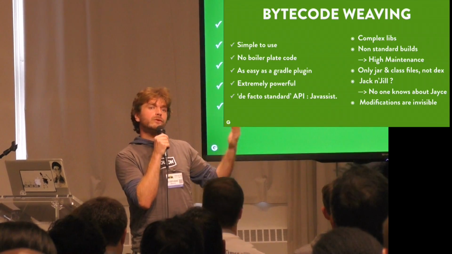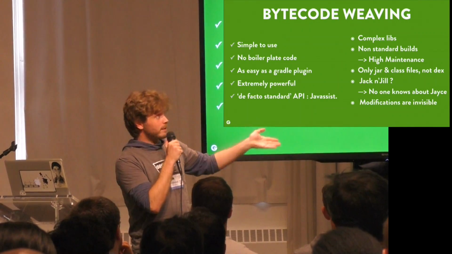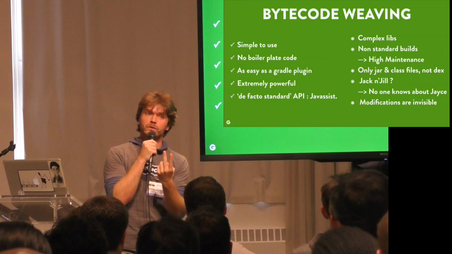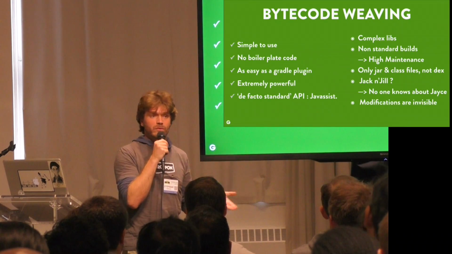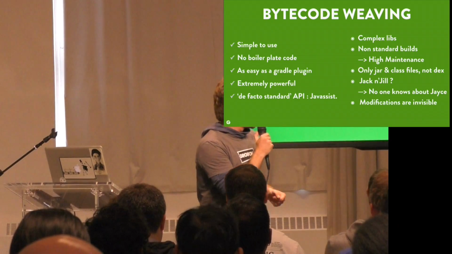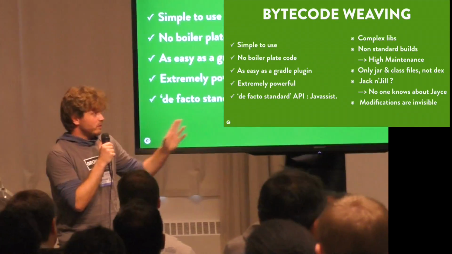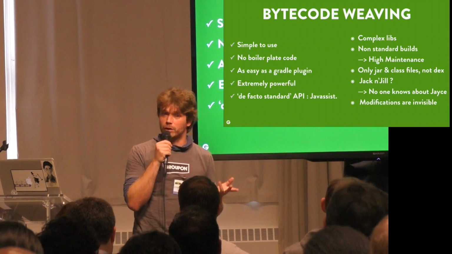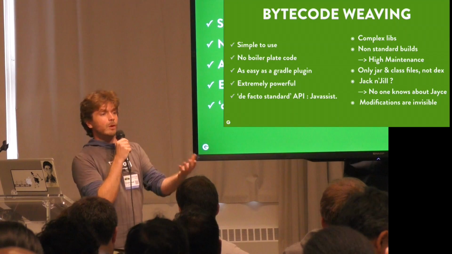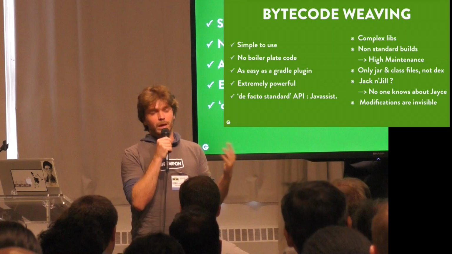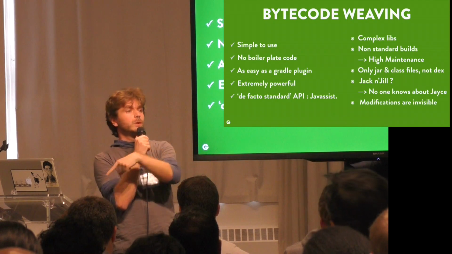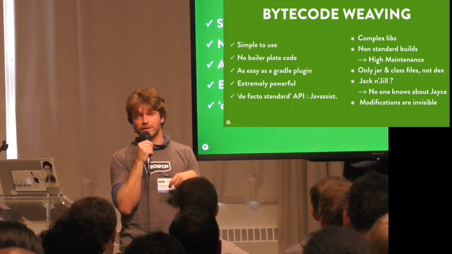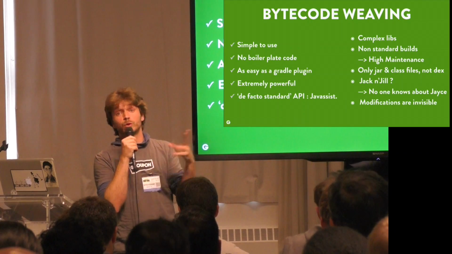So as soon as the build process is going to change on Android, you're going to have to adapt the bytecode weaving libraries, which is quite tricky, and also very tricky to support 2 versions. So indeed, it requires a high level of maintenance to keep that stack going. Also, one of the limitations is that Javassist comes from the Java world, so it can manipulate class files and jars very easily, but not dexes. So if some of the libraries you're using are coming in the form of AAR, for instance, you won't be able to do any bytecode manipulation inside those libraries. For your own code, it's possible, because you are going to manipulate the .class file, but not for some of the libraries if they don't come as jars.